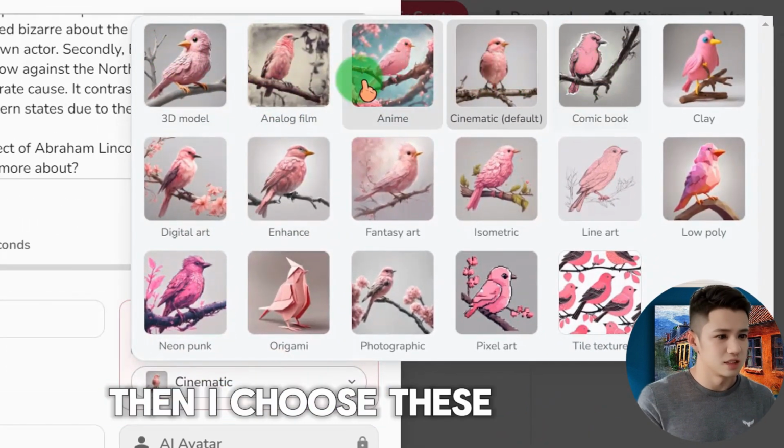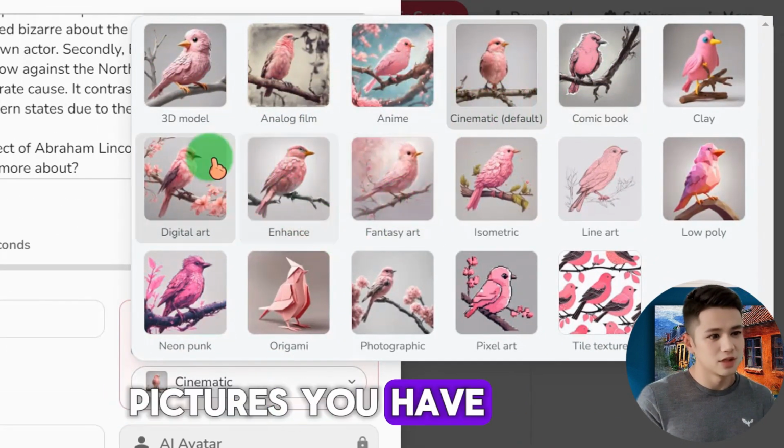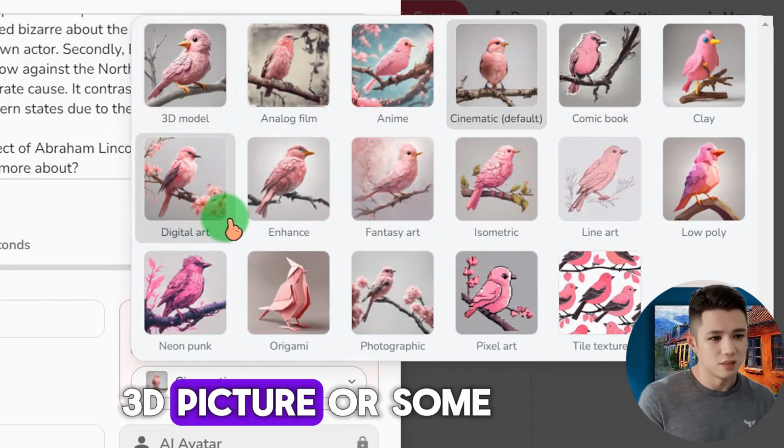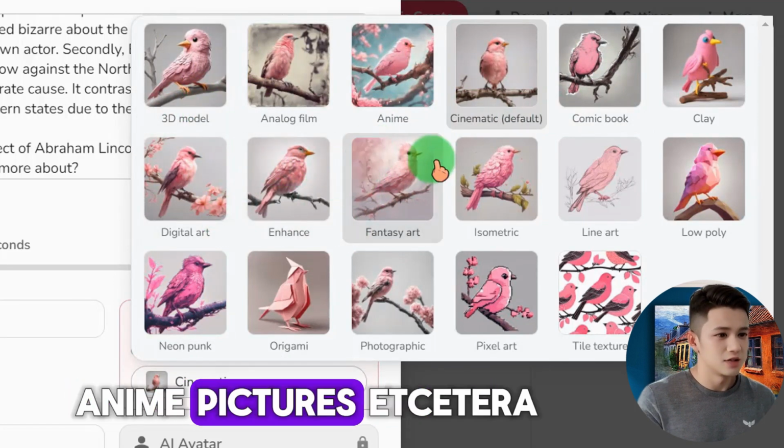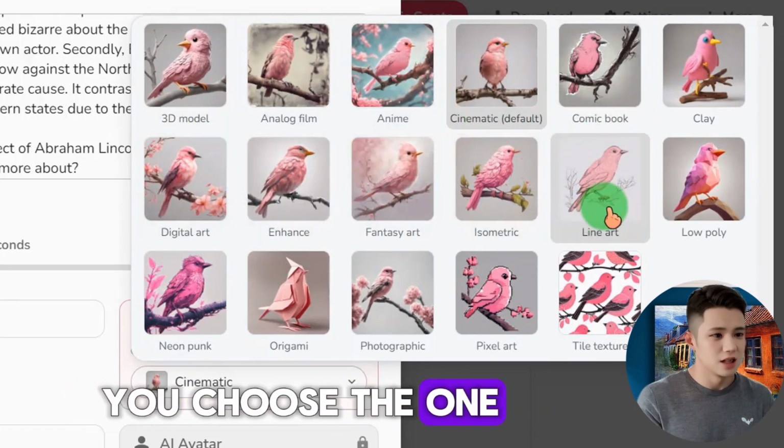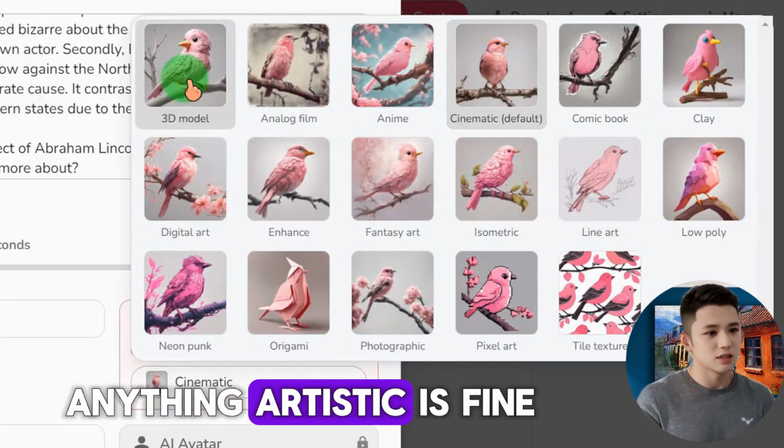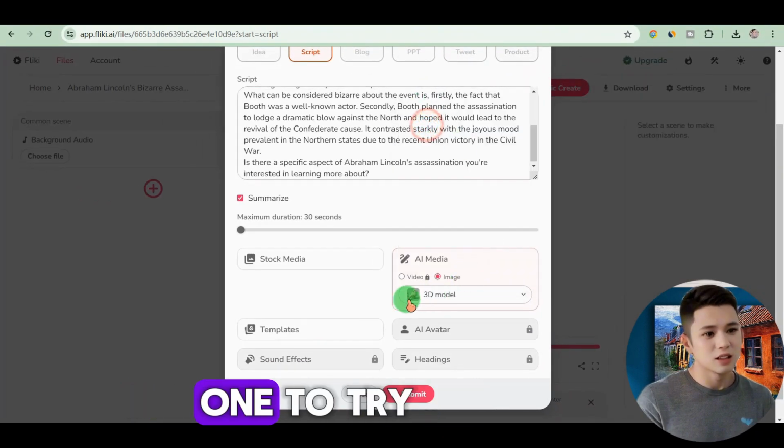Then I choose. These are the types of pictures you have. If it were a 3D picture, or some anime pictures, etc., you choose the one you like better. Anything artistic is fine. I choose the first one to try.